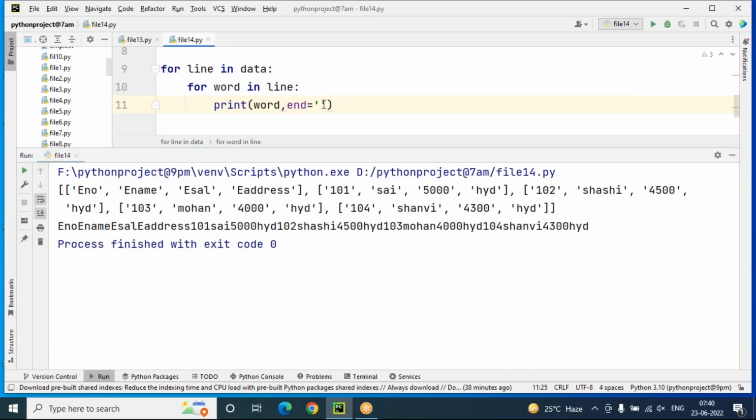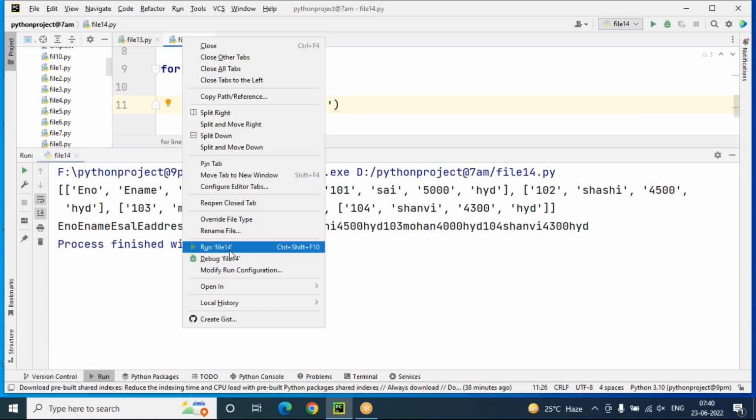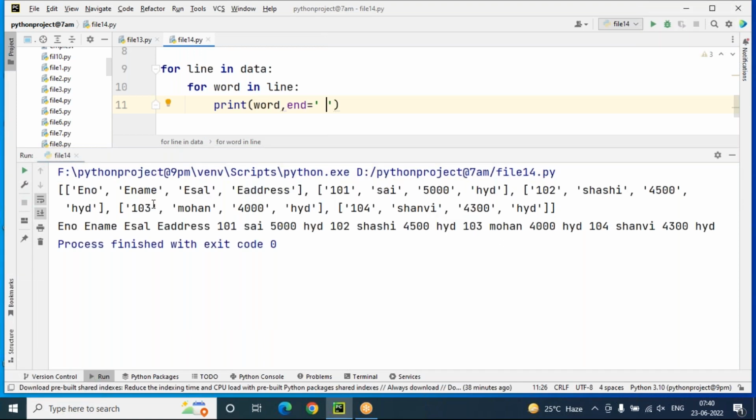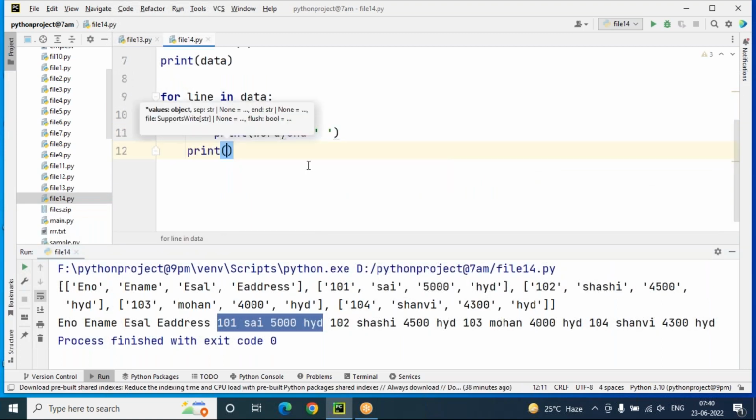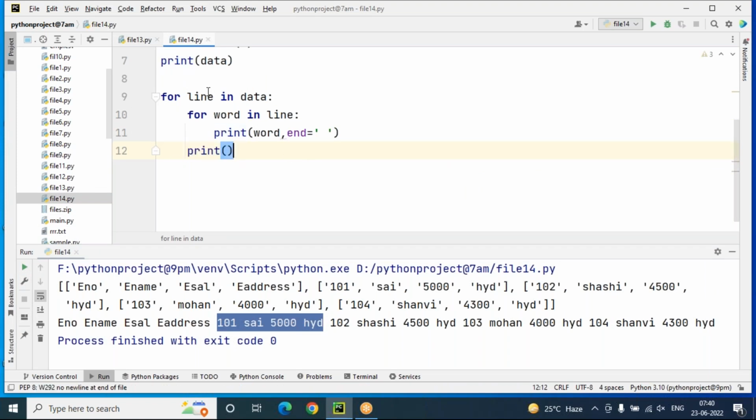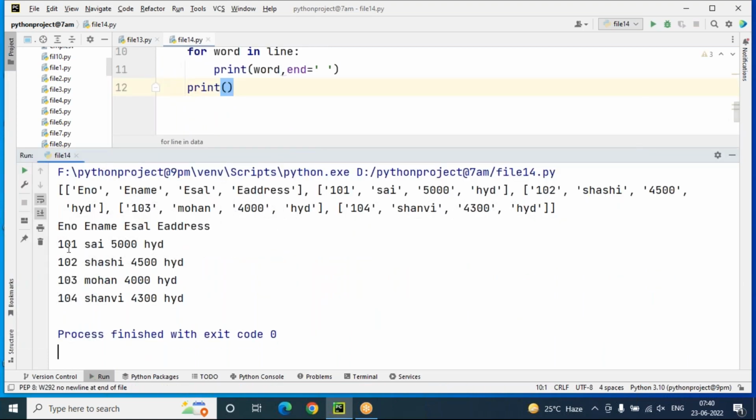But look here, I'm giving some space also. And now, coming to this, is it displaying on the same line or not? It's okay, same line, perfect. ENO, ENAME, ESALARY, EADDRESS is one line. After that, the next record I have to display on the next line. To display that on the next line, what can I do after completion of the inner for loop? I use the empty print function. After completion of the inner for loop, when we use the empty print function, immediately it will arrange them onto a new line only. So look here, 101 Sai address like this.